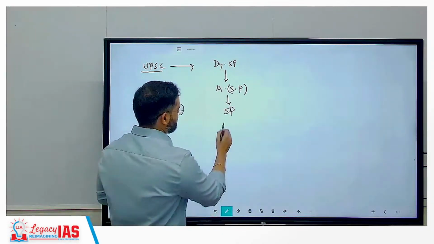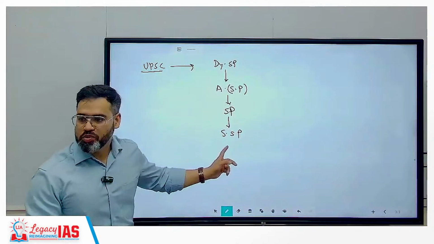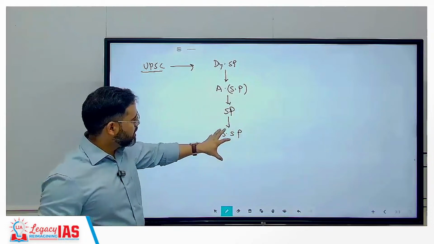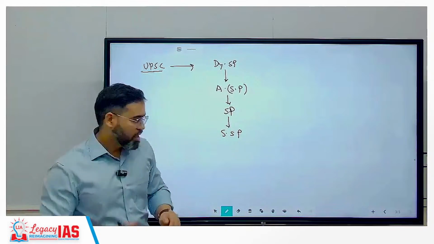So after SP, SSP, Senior Superintendent of Police. SP मतलब small district का SP हो गया, and Senior Superintendent of Police मतलब big district, larger district के लिए. ठीक है? इसके बाद आप कहाँ जाओगे?